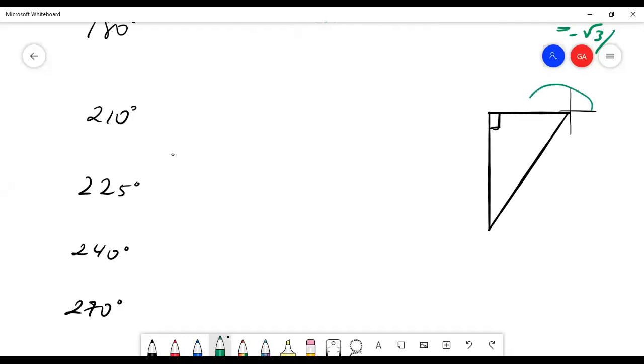So 210 degrees is this big angle here, huge angle, more than 180 degrees. So if this entire green angle is 210, can someone tell me what this angle is? 30. Very good, 30, because it's 210 minus 180. And so this angle here is 30.